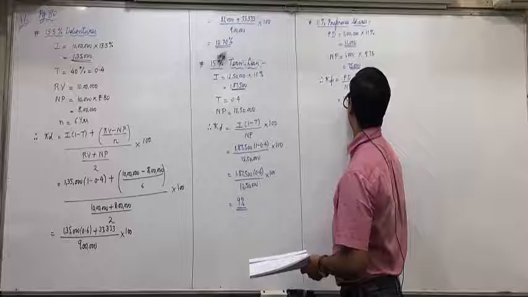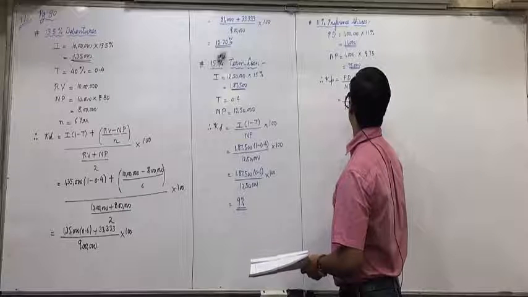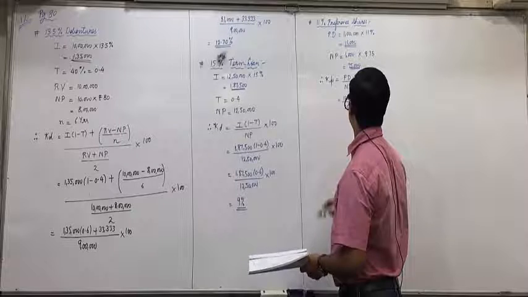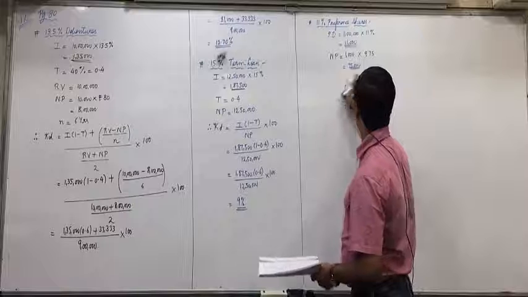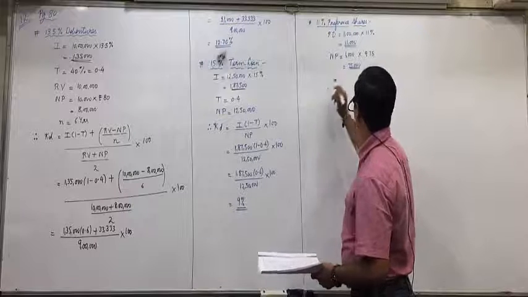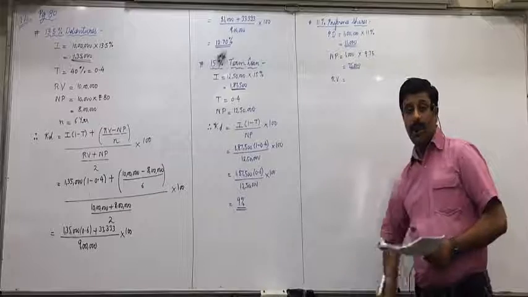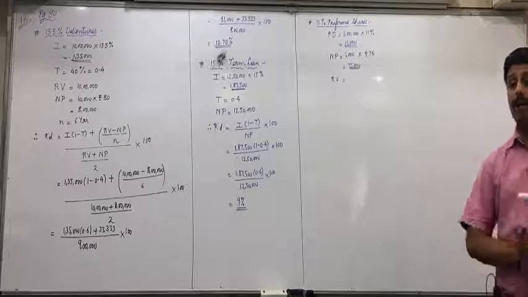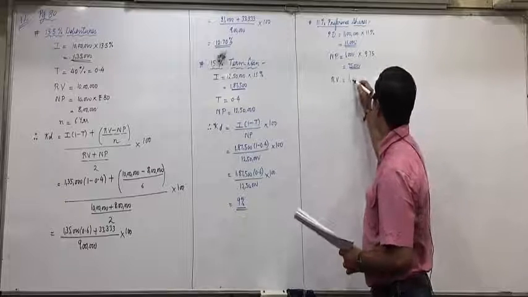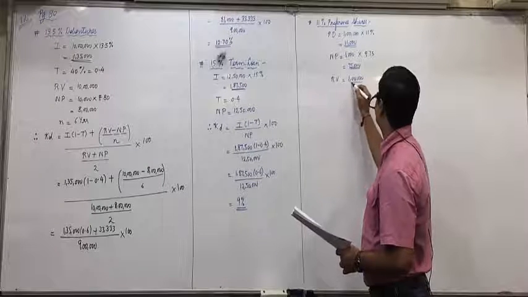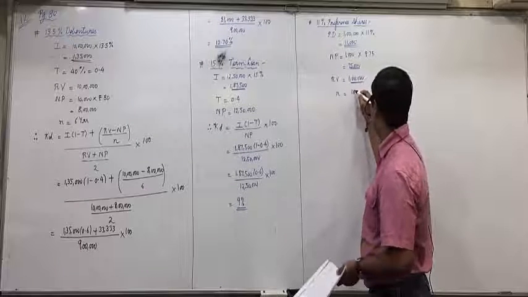So PD 11,000 upon NP 75,000. Yes, sorry. So PD plus RV minus NP. Now what will we take redemption value, Prerna? Yes, they are redeemable at par. So 1 lakh itself you will take as redemption value. And what are the number of years? 10. So now we can apply that formula.